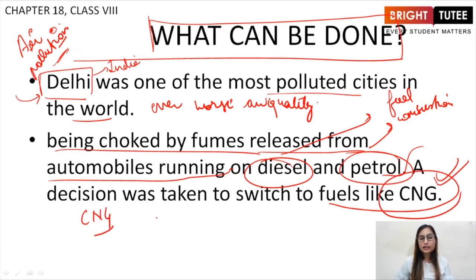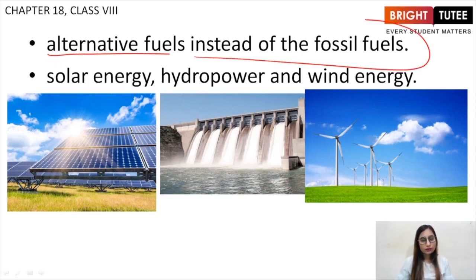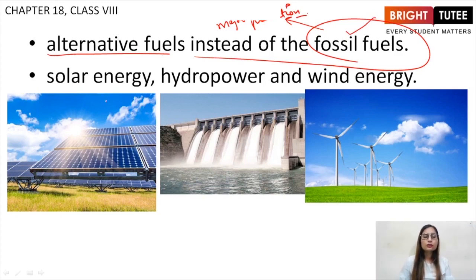This was done in Agra as well in the Taj Mahal case. Similarly, here, instead of diesel and petrol, CNG was recommended to be used. We should basically switch to alternative fuels instead of fossil fuels. Fossil fuels cause major pollution. Their combustion causes major air pollution. So instead of fossil fuels, we must be using solar energy, hydropower, and wind energy.